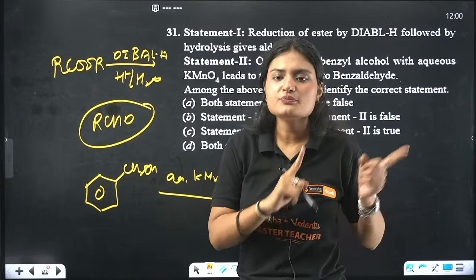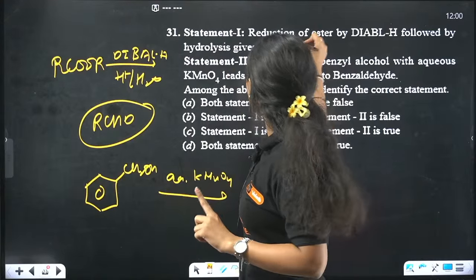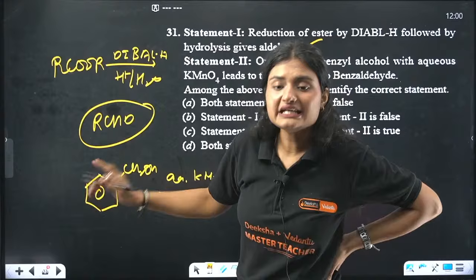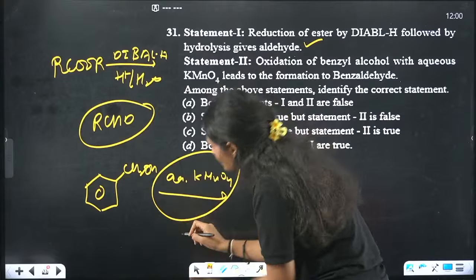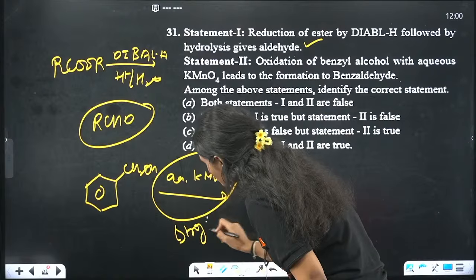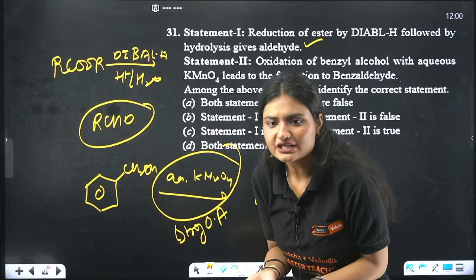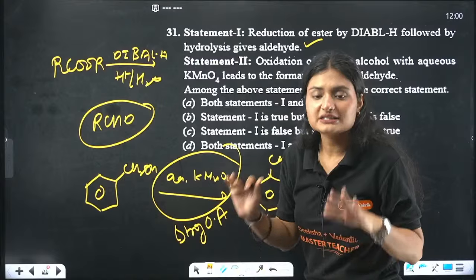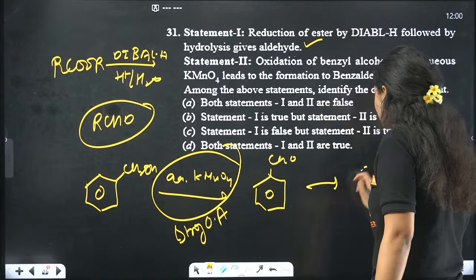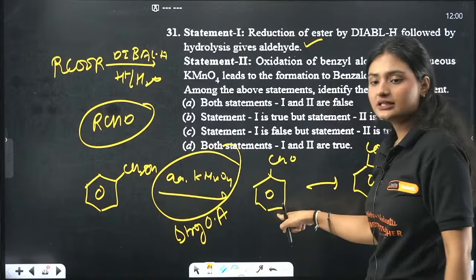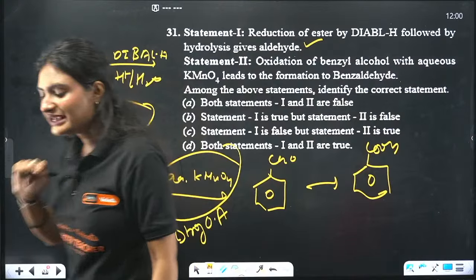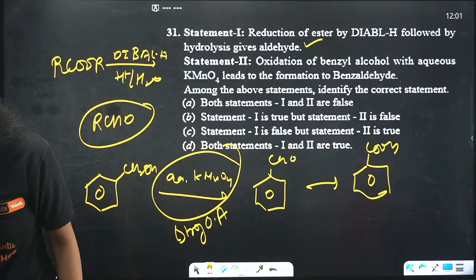But if I treat benzyl alcohol with aqueous KMnO4, it is a very strong oxidizing agent. Will the reaction stop at aldehyde? Nope. The reaction will go up to carboxylic acid. This is not the product we are getting. We will be getting carboxylic acid in that case.